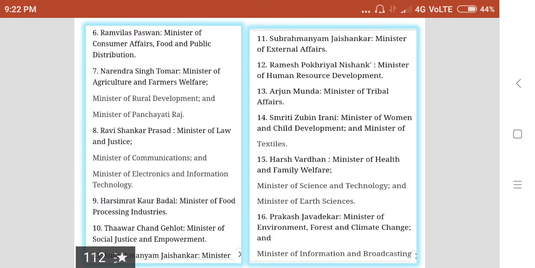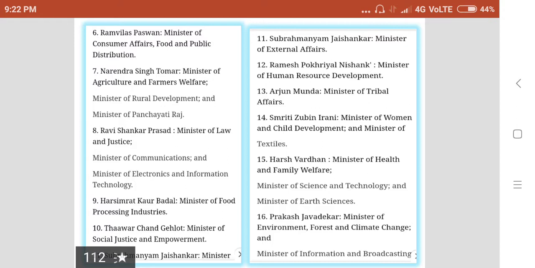Then Subramanian Jaishankar, Minister of External Affairs. Then Ramesh Pokhriyal Nishank, Minister of Human Resource Development, HRD Minister. Then Arjun Munda, Minister of Tribal Affairs.